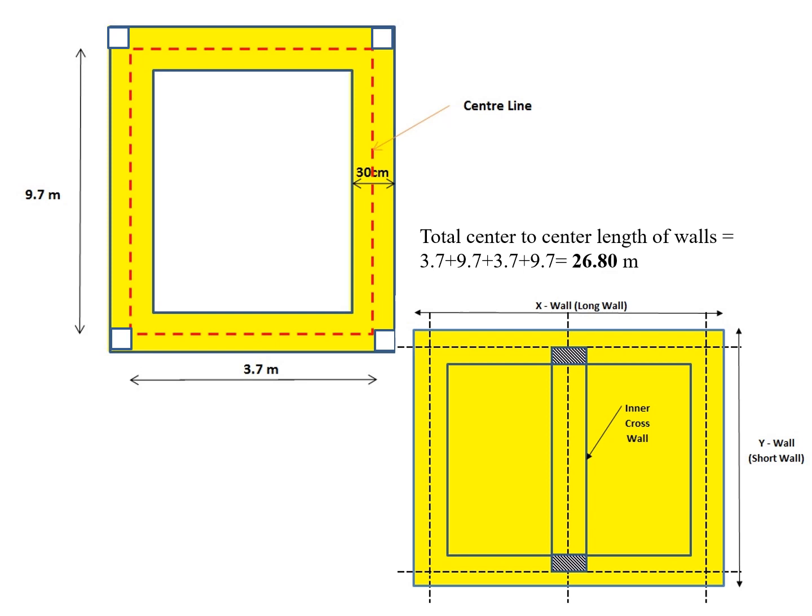You are able to see the right side calculation. I am starting from 3.7, calculating from a horizontal part: 3.7, again a vertical one, 9.7 meter, 3.7 and 9.7. So total center to center line is 26.80 meter. Now here I am having one important concern.